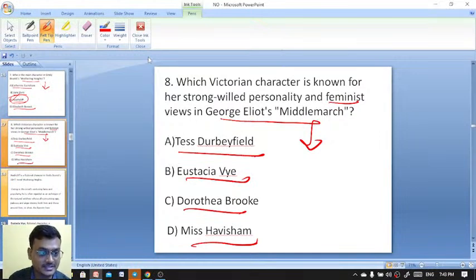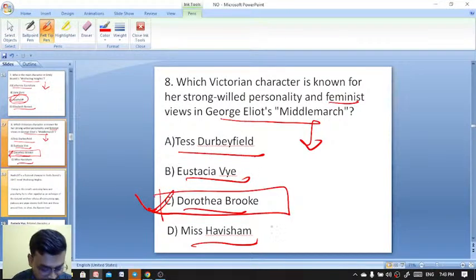Okay. So here Dorothea Brooke is the right answer. Miss Havisham is a character from, tell me, which work of Dickens? And Eustacia Vye is actually a character from The Return of the Native.